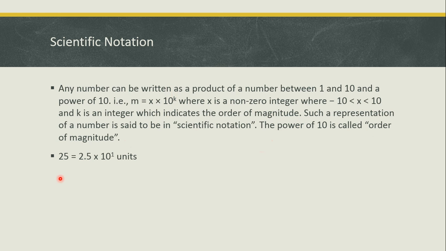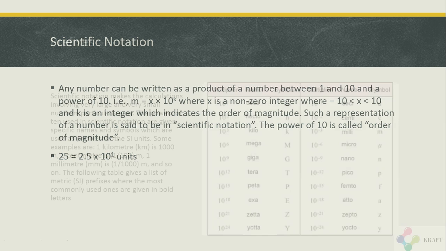So let me show you an example. 25 is equal to 2.5 × 10^1. This looks different, but 2.5 × 10^1 is nothing but 25, since 2.5 × 10 is 25. So these both are the same. This is very easy and you can do it easily.